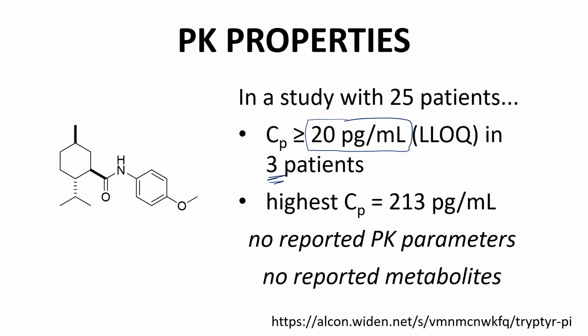The highest observed Cp value was 213 picograms per milliliter. Because alcoholtramine does not generally circulate in patients, the prescribing information insert includes no PK parameters and no information about the metabolism or excretion of the drug.